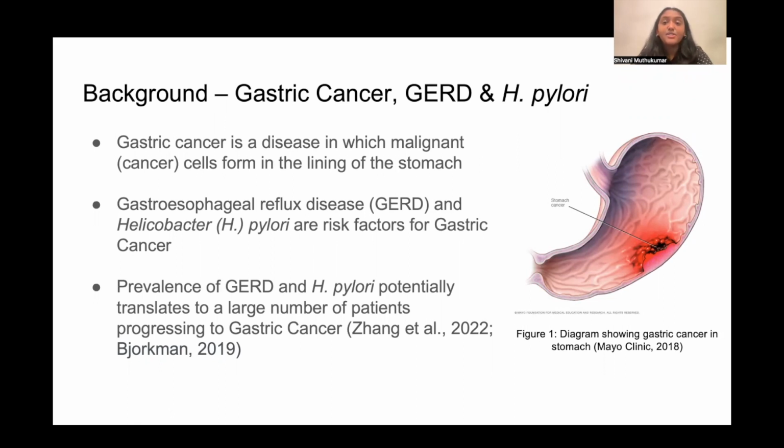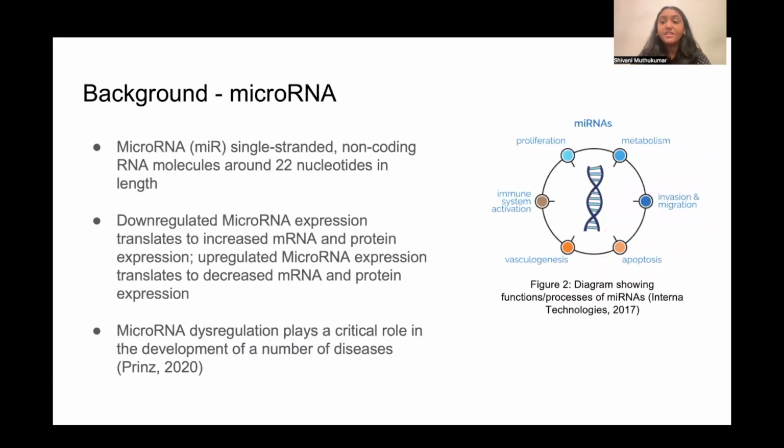1 in 5 adults, or 20% of the world's population, have GERD, and 50 to 70% of the world's population have H. pylori. These large numbers of GERD and H. pylori patients potentially translate to a large number of patients progressing to gastric cancer.